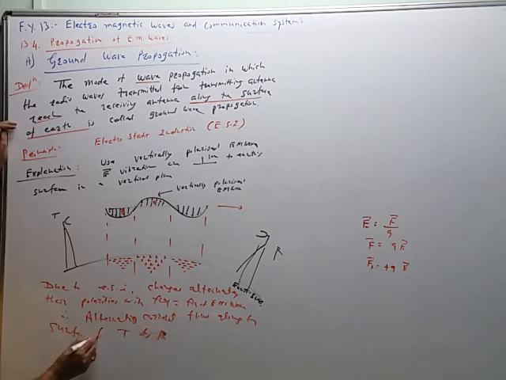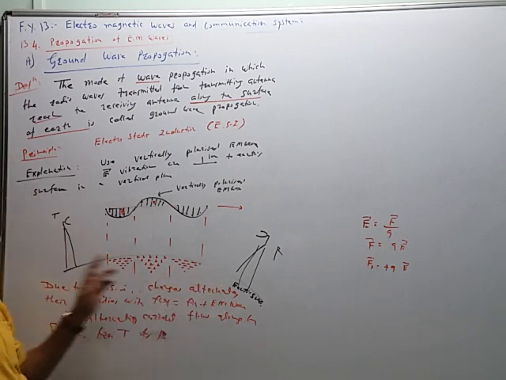I will use short form T for transmitter and R for receiver. So alternating current flows from transmitter to receiver along the surface of the earth.